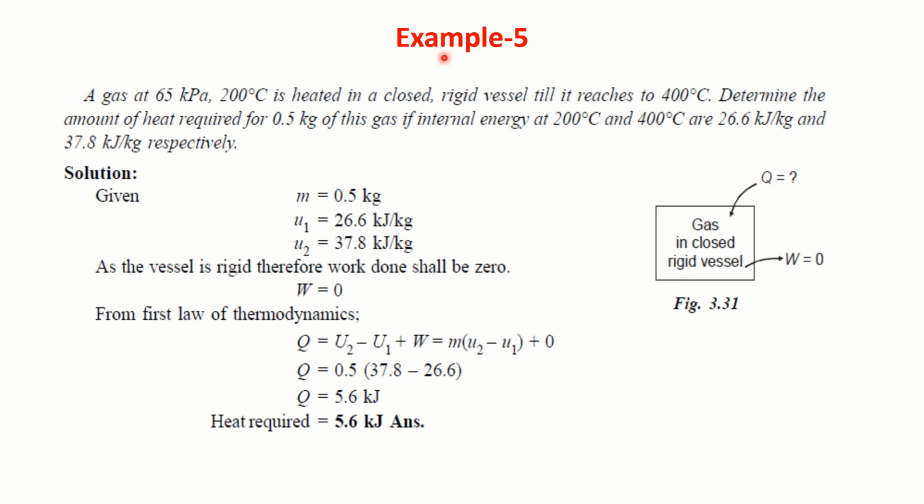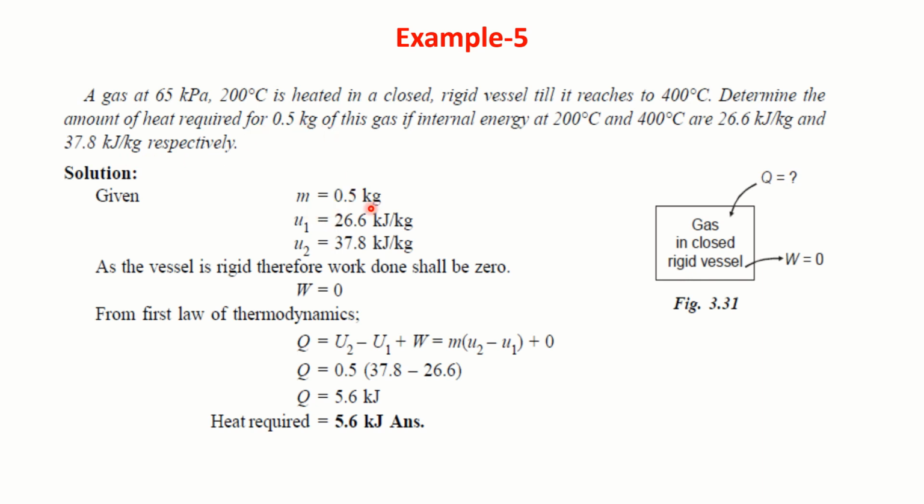Now let us consider another example. A gas at 65 kilopascal, 200 degrees Celsius, is heated in a closed rigid vessel, meaning it is a closed system executing a process, till it reaches 400 degrees Celsius. Determine the amount of heat required for 0.5 kg of this gas if the internal energy at 200 degrees and 400 degrees are 26.6 kilojoule per kg and 37.8 kilojoule per kg respectively.